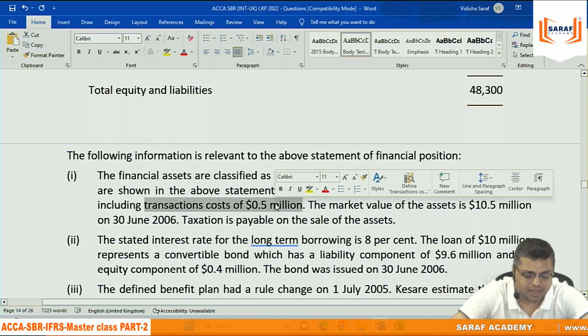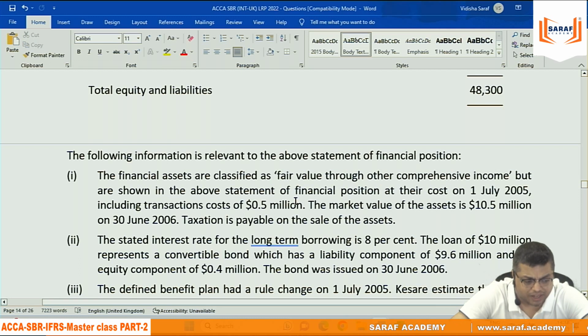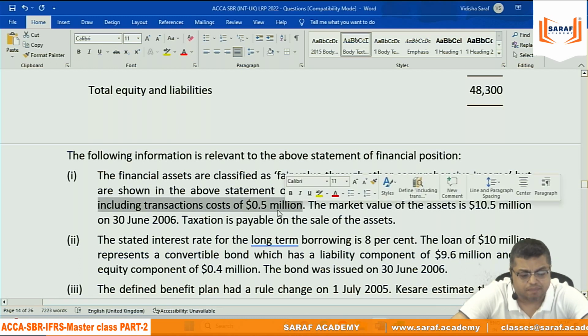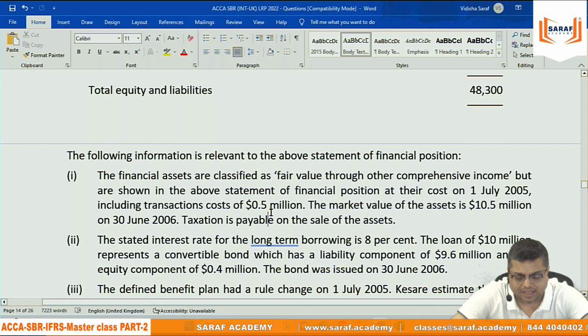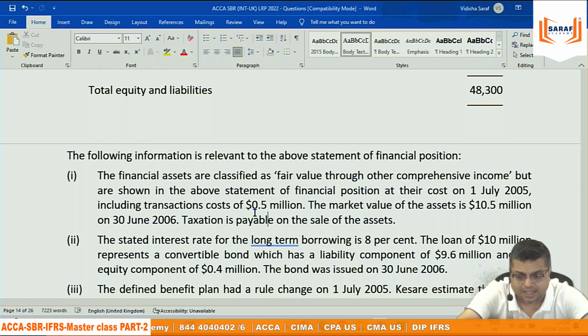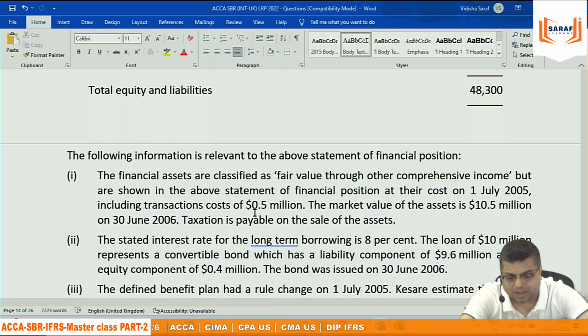This 0.5 million is correctly treated the way it should be. Suppose they say that they have recorded this 0.5 million in PL account. Then you will say that the retained earning, the PL account, needs to improve by 0.5 million. It is not an expense. The asset value will increase by 0.5 million. So the asset value after this becomes 9,500, and then to 10,500 there is a 1,000 change. So then it becomes 10,500. But that was not needed, because they are saying that they have correctly recorded 0.5 million. That should be added with the asset value, and that is already added.